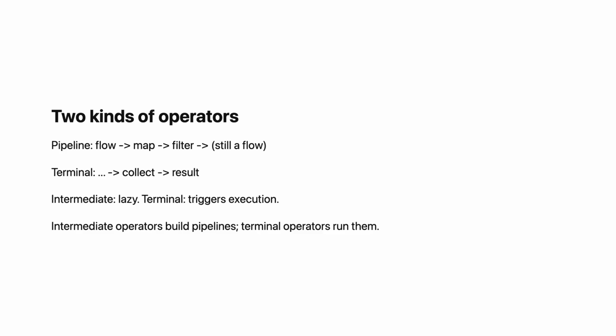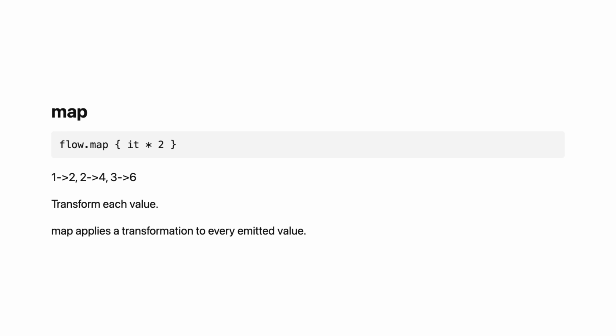flow.map { transform }.filter { condition }.collect { process }. Map and filter are intermediate. Collect is terminal. Map transforms each emitted value. flow.map { it * 2 }. Each value passes through the transformation. Map takes a lambda that receives the emitted value and returns a transformed value. The result is a new flow. The original flow is unchanged.